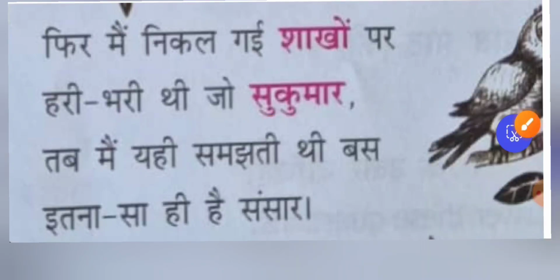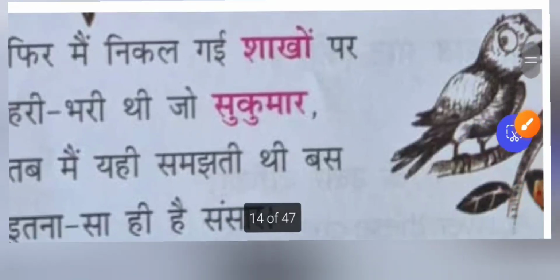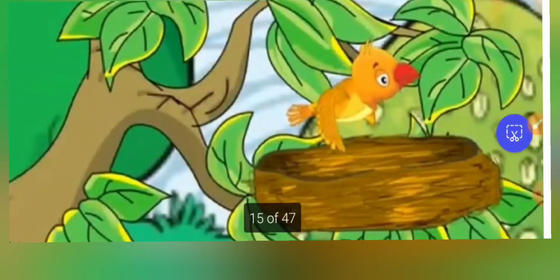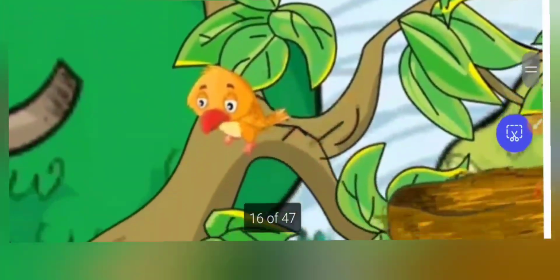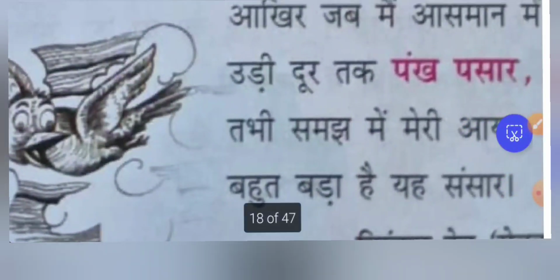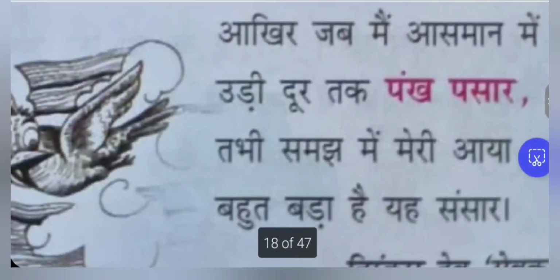Now the bird will sit on the branch forever? No. It will now try to learn how to fly. So now it is trying to fly, moving out of the branches, and it could see that it is flying with the wings all spread across. It started to fly. आखिर जब मैं आसमान में उड़ी दूर तक पंख पसार.